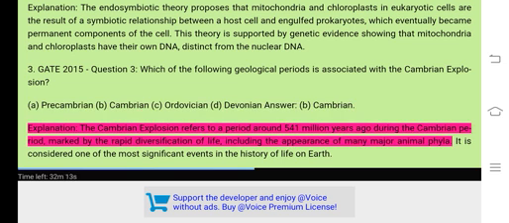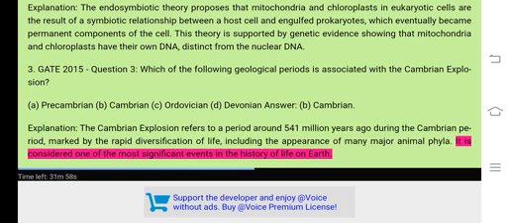Explanation. The Cambrian explosion refers to a period around 541 million years ago during the Cambrian period, marked by the rapid diversification of life, including the appearance of many major animal phyla. It is considered one of the most significant events in the history of life on Earth.